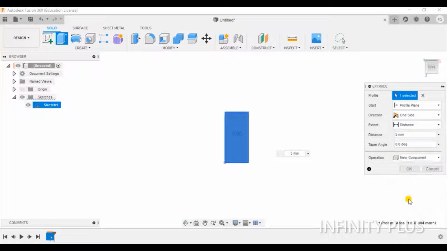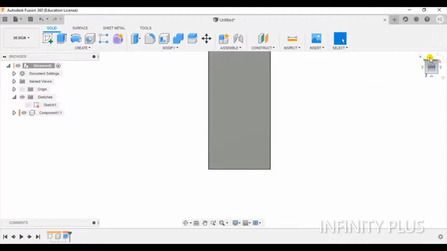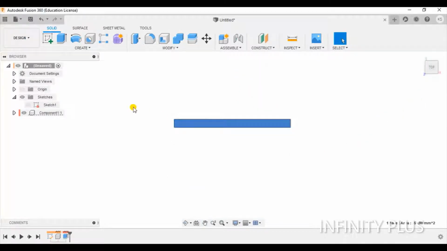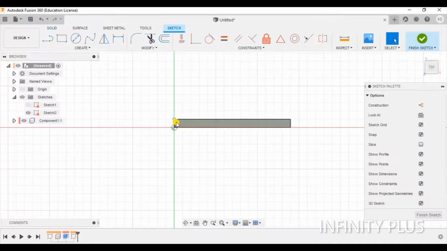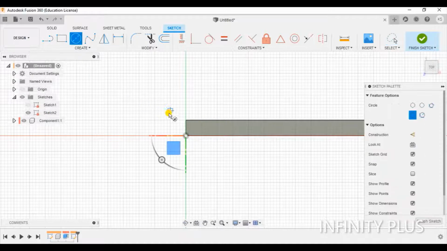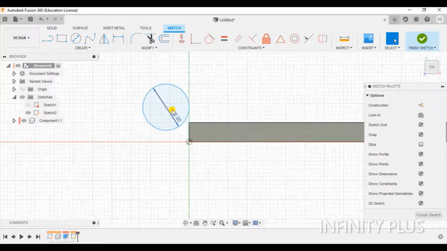Now I have selected new component. Okay, so now we have to make a sketch on this for the round shape of the rings of the door. Selected the 12.